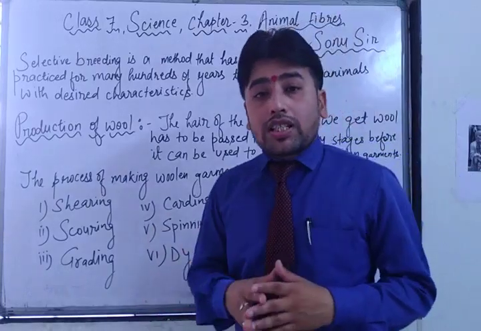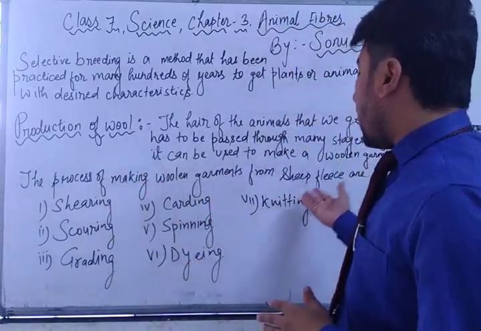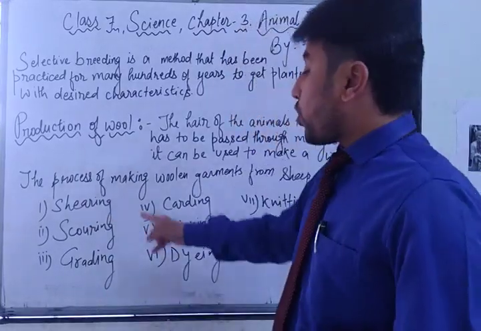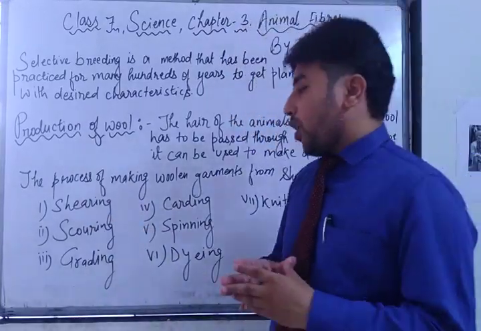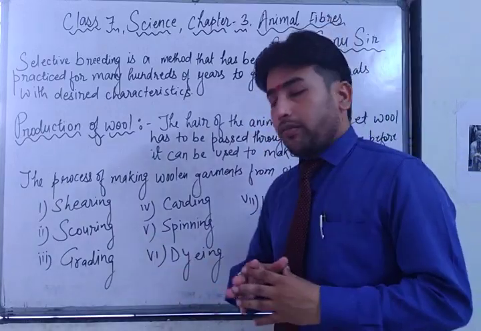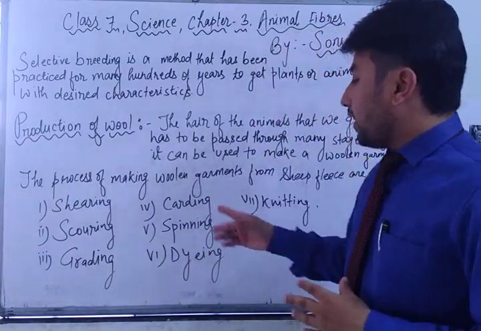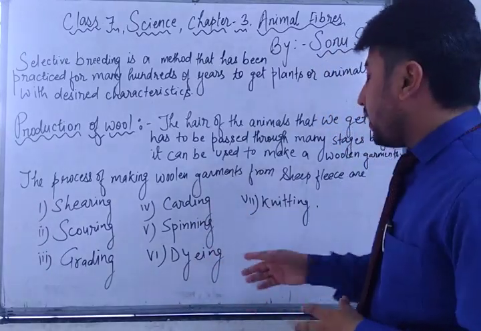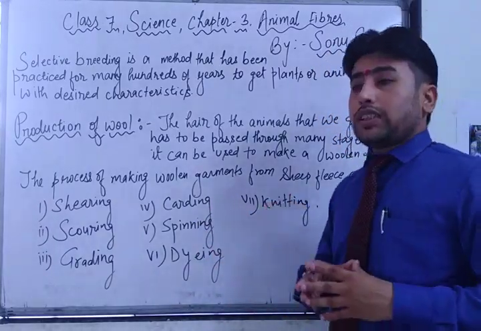So what are the processes? The process of making woolen garments from sheep fleece: first process is shearing, second is scouring, third is grading, fourth is carding, fifth is spinning, sixth is dyeing, and the seventh is knitting.